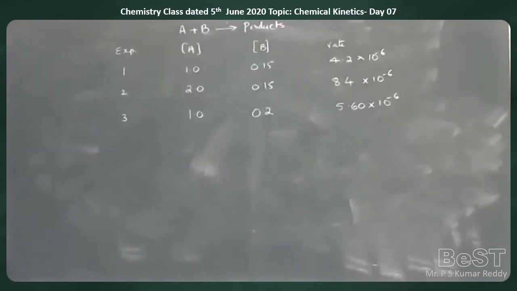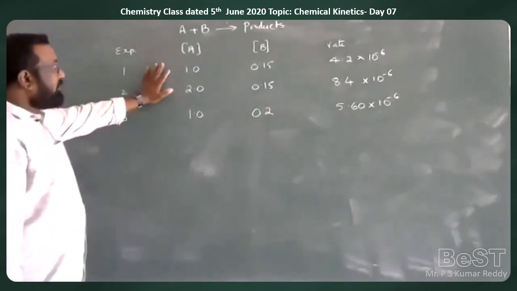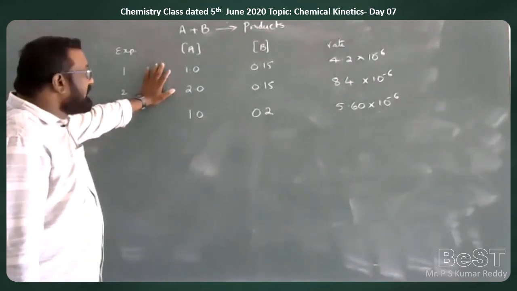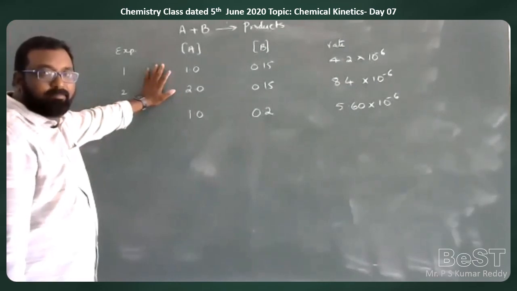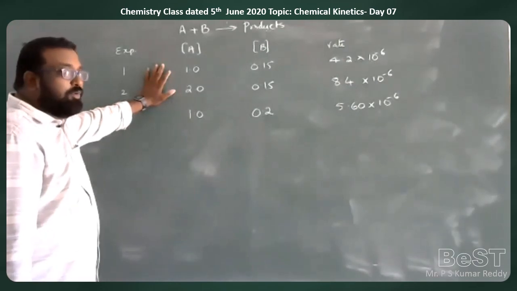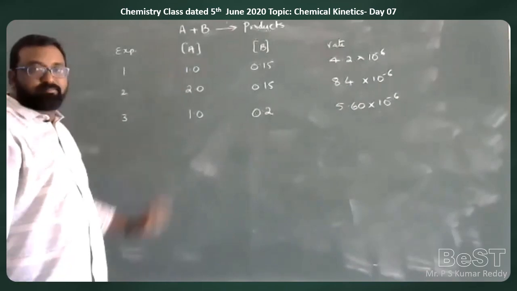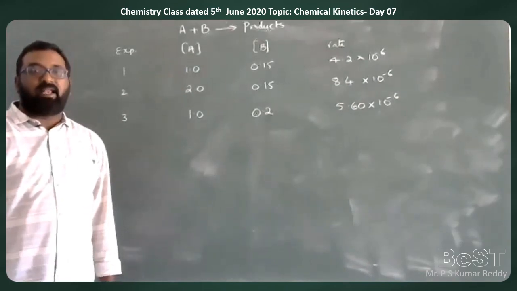Now, we have to remember the formula. Number of times increase in concentration of the reactant to the power of n is equal to number of times increase in rate of reaction.